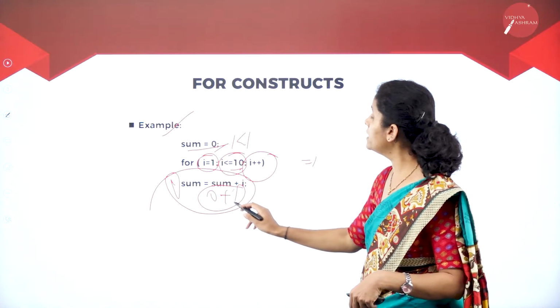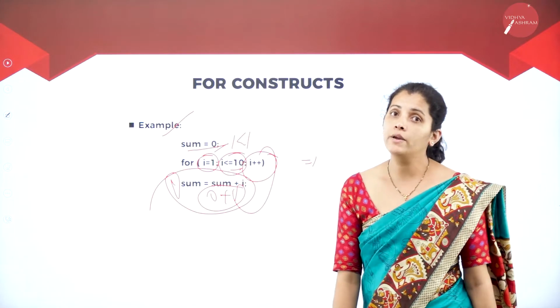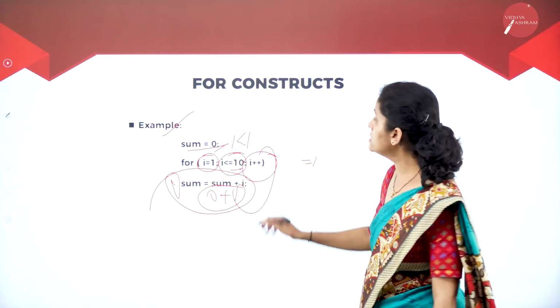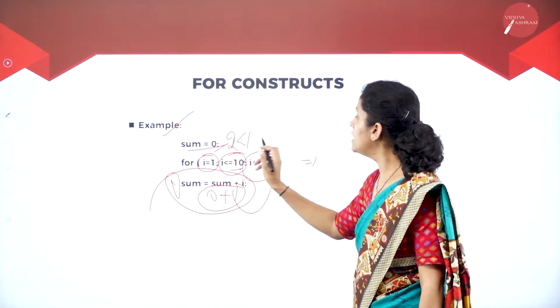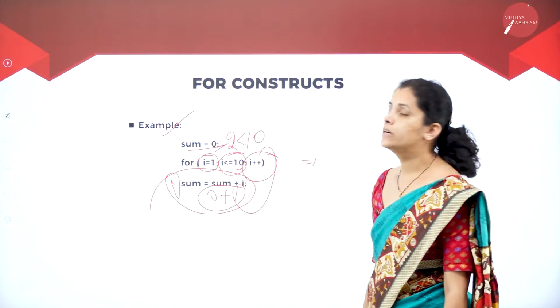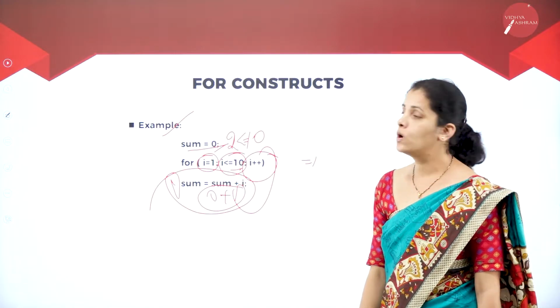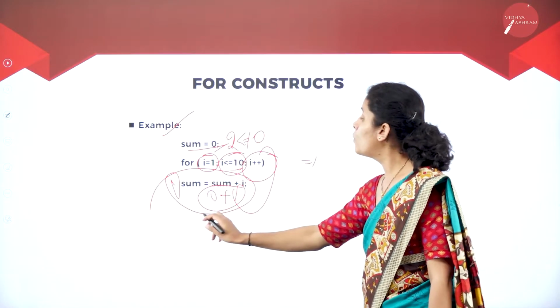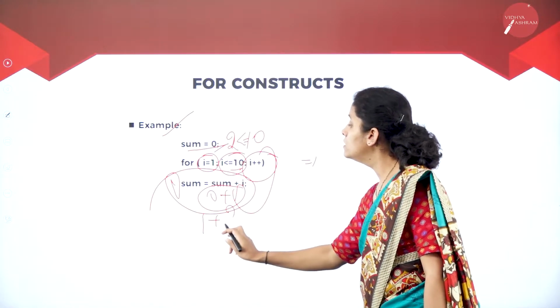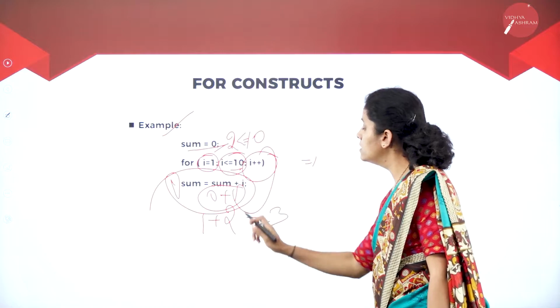Now I want to increment I by 1. What is the I value now? I is 2. So 2 less than or equal to 10 is true. So I want to add 1 plus 2, which is 3.